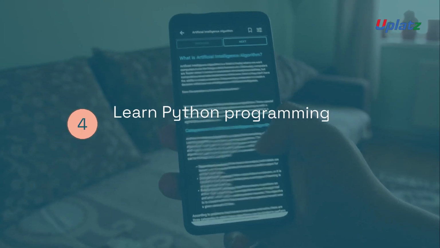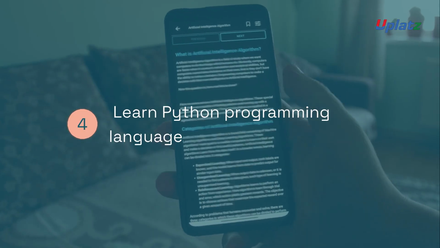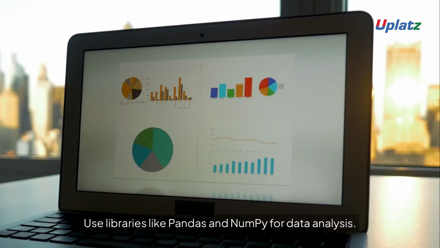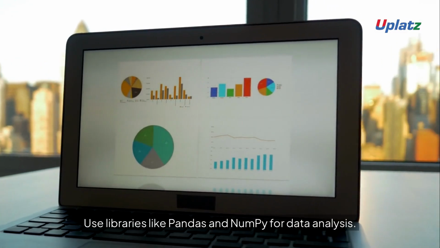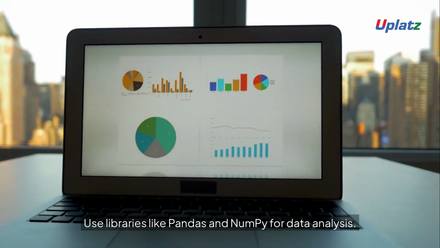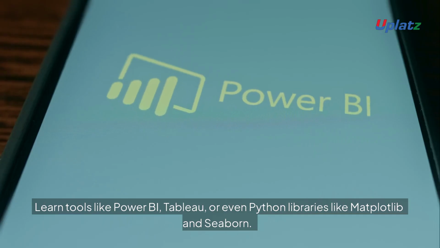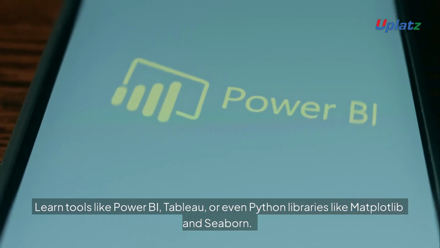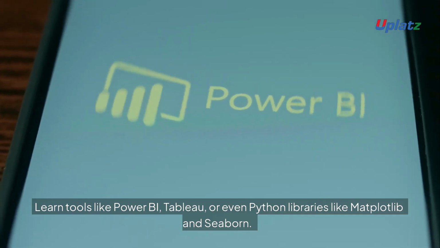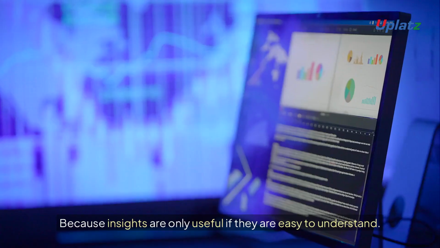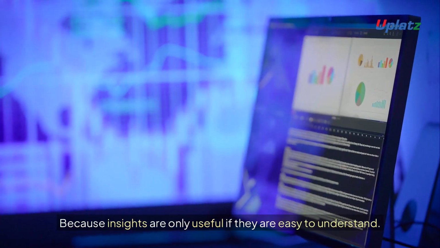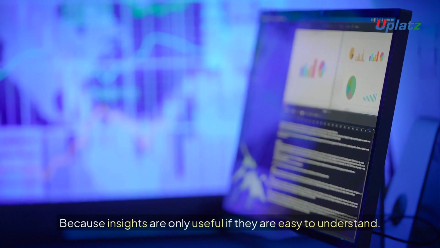After that, learn a programming language, preferably Python. Use libraries like Pandas and NumPy for data analysis. Now comes data visualization. Learn tools like Power BI, Tableau, or even Python libraries like Matplotlib and Seaborn. Because insights are only useful if they are easy to understand.